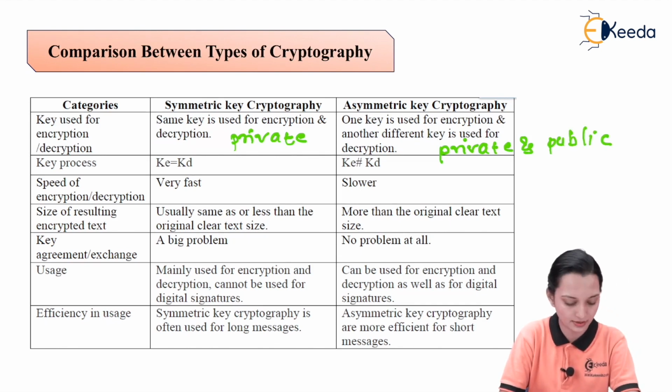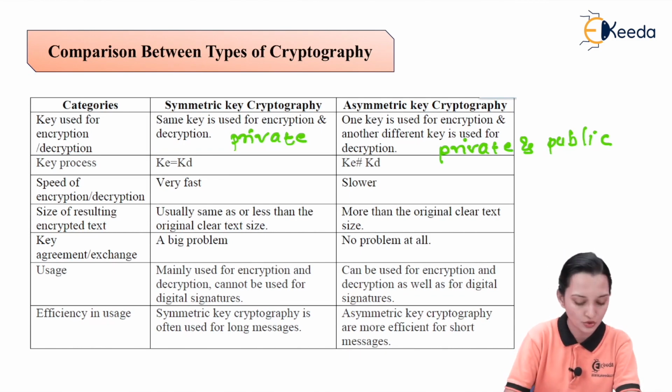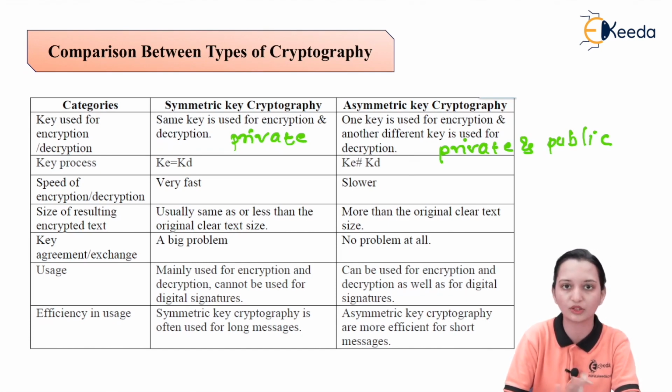Now key process, K is equal to KD. K is not equal to KD. Now what it means? That means here both the private and public key are not at the same value. Here only the private key will be there. So the key for the encryption and decryption will be the same. So KE, key for the encryption, KD, key for the decryption, both are the same.